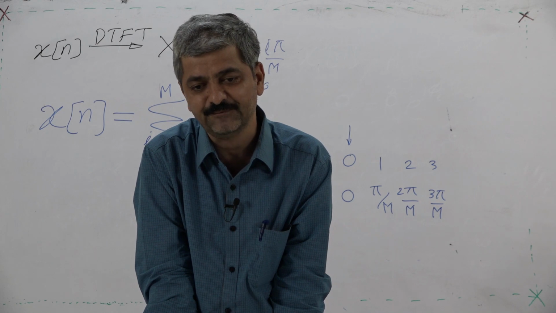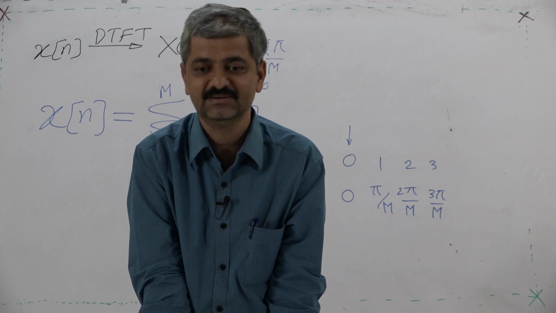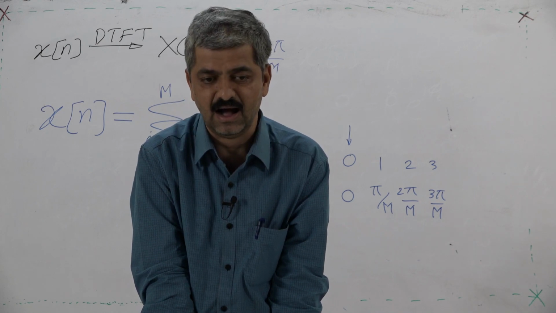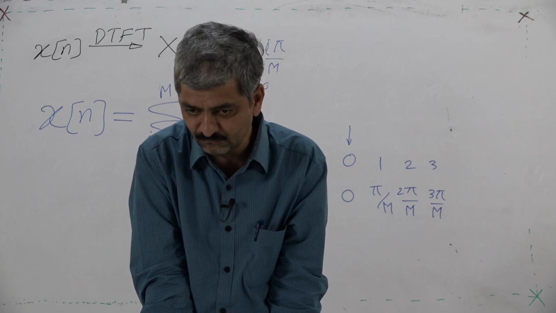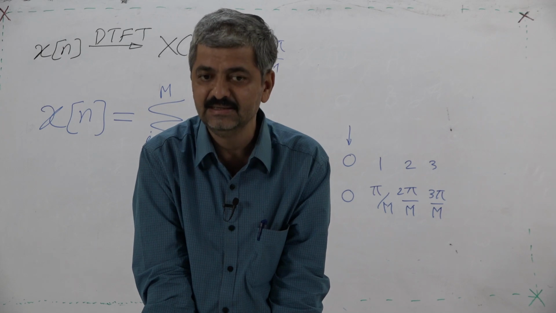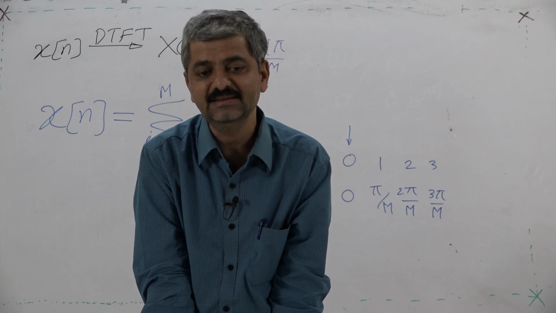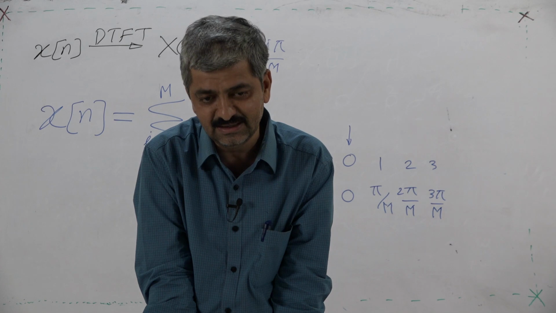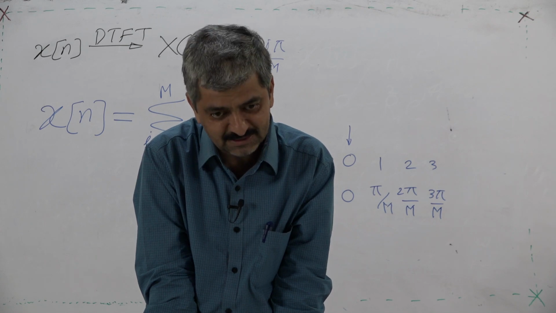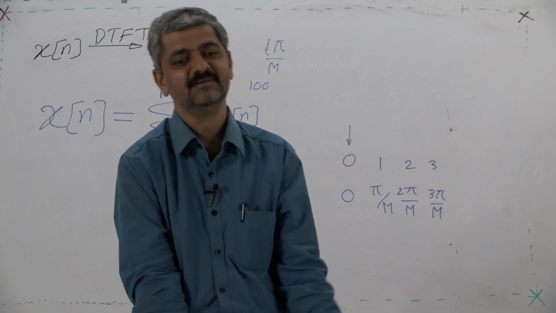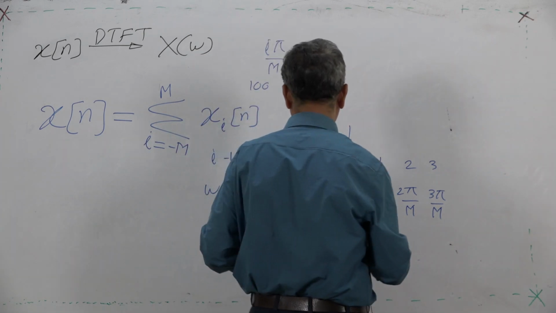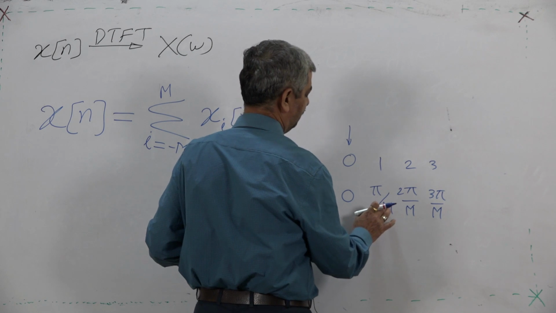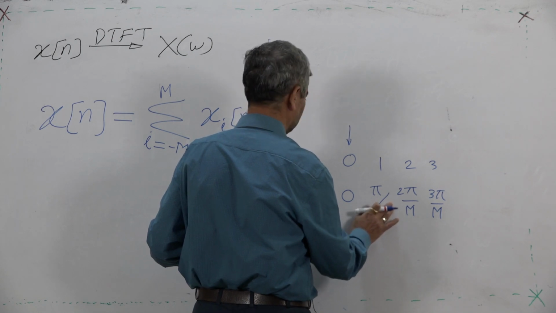So, after 100, when I complete n from 0 to 100, what is going to happen? The pi by M, where M is 100 here.